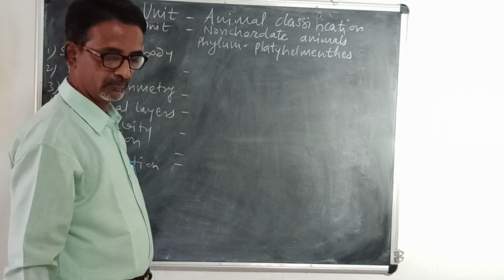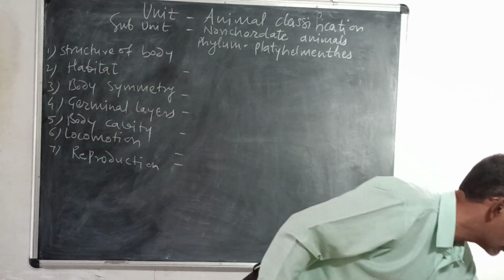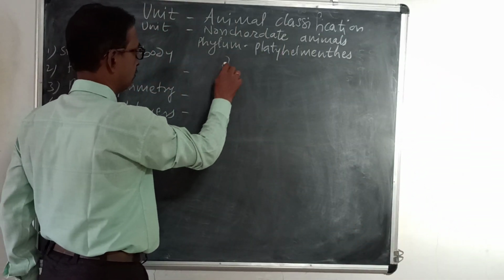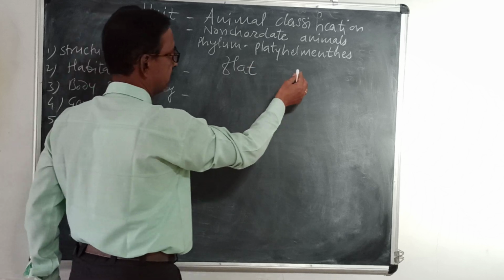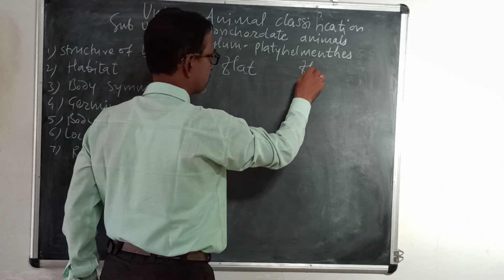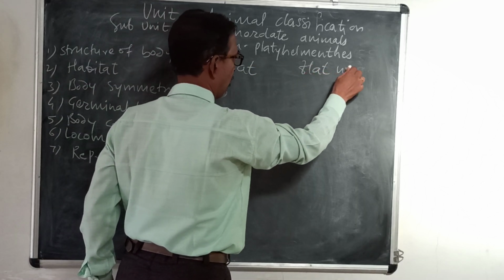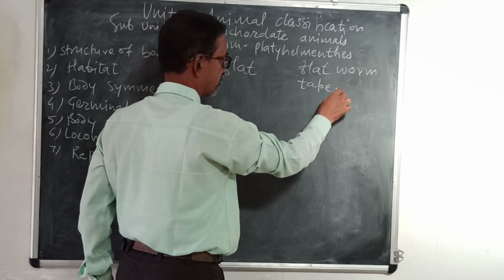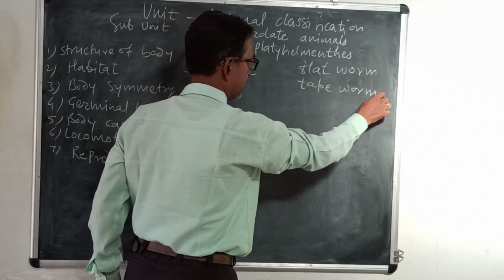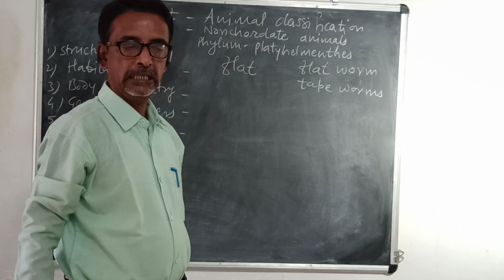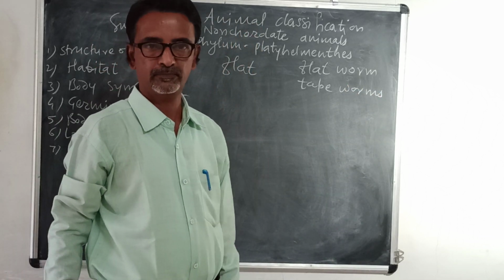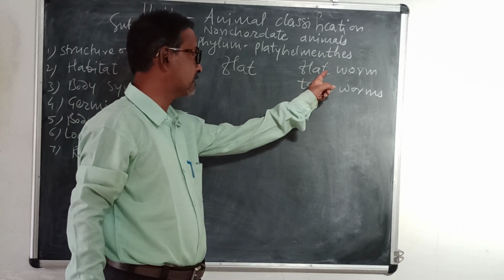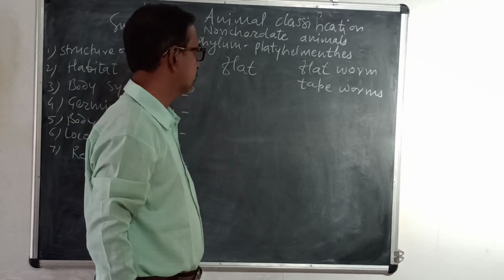Structure of body. The animals belonging to this are flat. These are called flatworms, also called tapeworms. They look like a tape or a scale, and hence they are called flatworm or tapeworm.